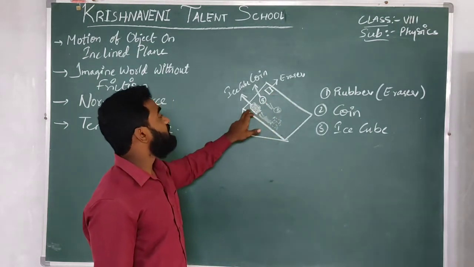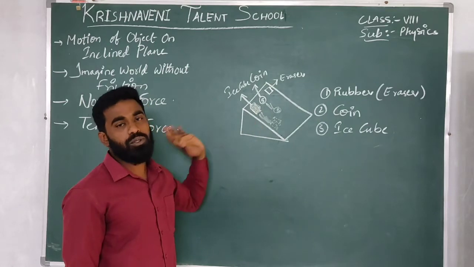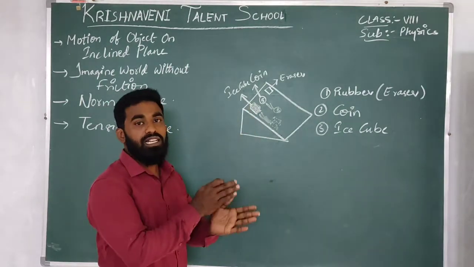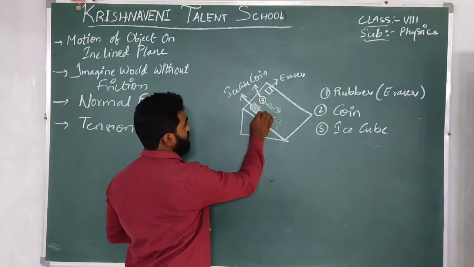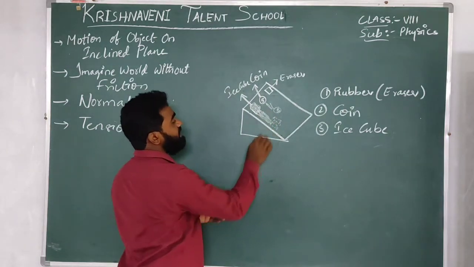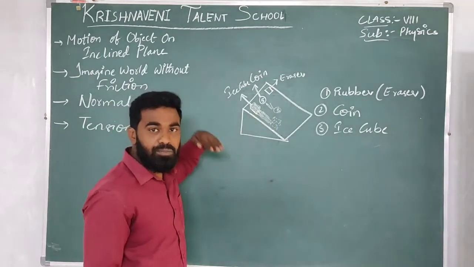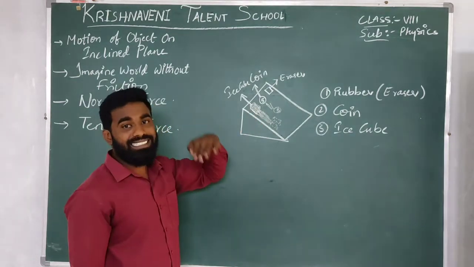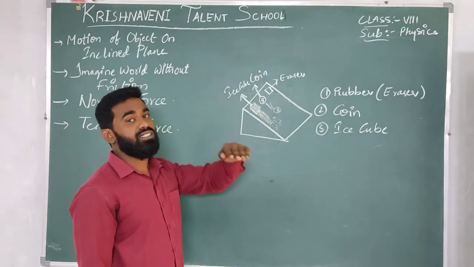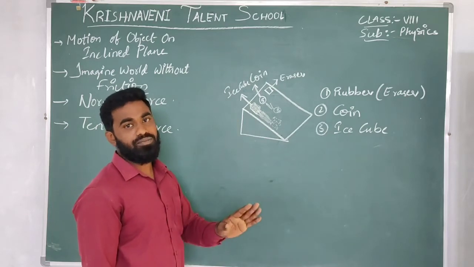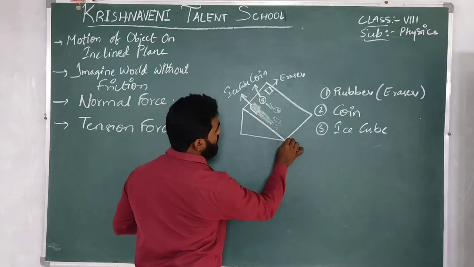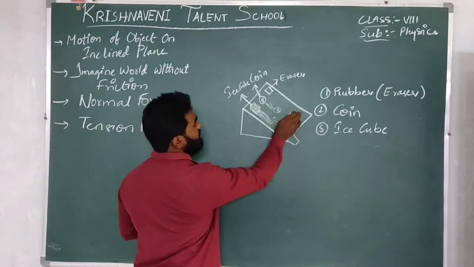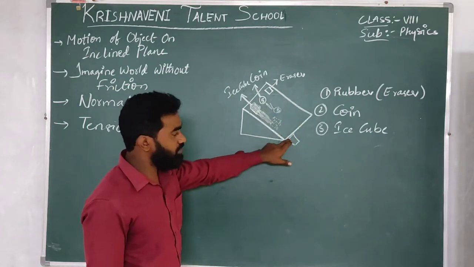In the third case, this is the ice cube. What we can see is the ice cube will leave a watery layer, it will leave liquid water. While it is leaving the water, it slips down. So as it is slipping down, its friction reduces completely. As its friction is completely reduced, it will move to the end of this inclined plane.